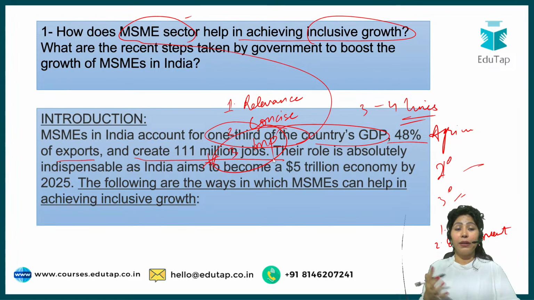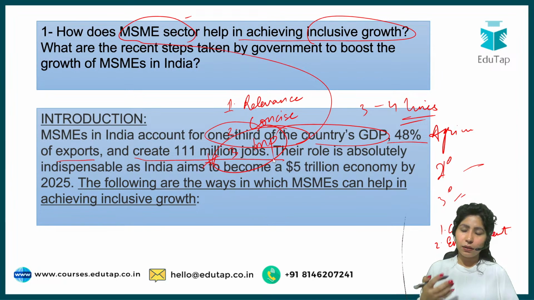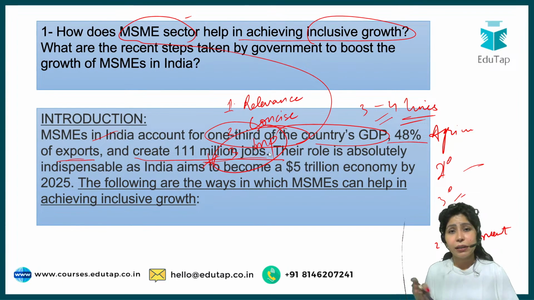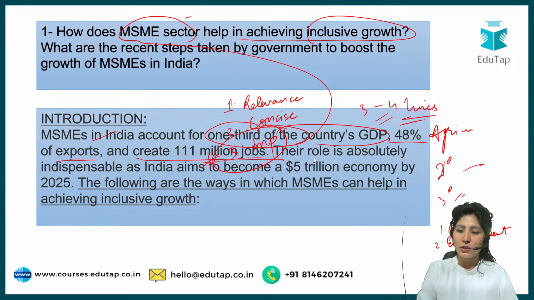So now tell me, can you start with a quote here or an example here? The best way to start this answer is to start with data because this is coming from your Economic Survey part. Start with good quality data here. That is the best way to go for this question. So we've given all the data that can be relevant. GDP data can be relevant. Export data or jobs data can be relevant. You do not have to remember all of it, but whatever data you can remember while you are studying for your phase 2 examination, make sure that you use that in your phase 2 examination finally.